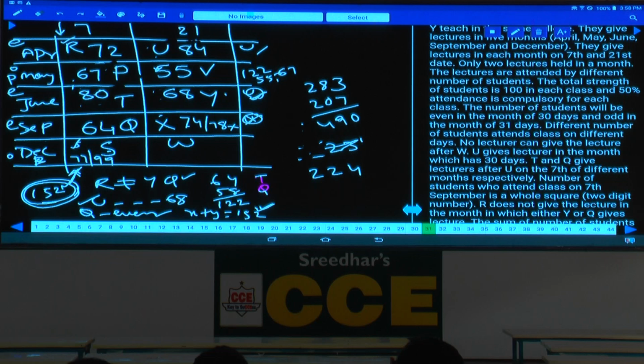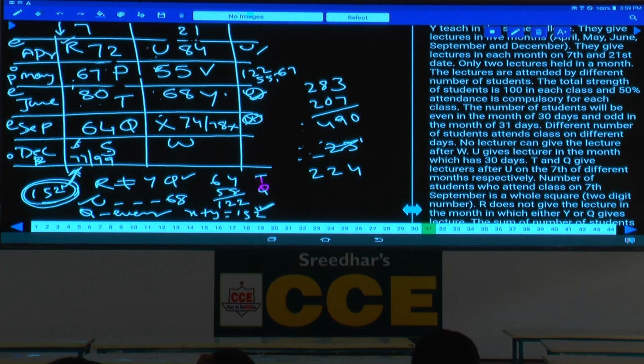P gives the lecture in a month of 31 days. T gives lecture on one of the days before Q. Total V is 55 and V does not give in W. 4 persons between V and S. And that's also we have taken, 4 in between. Y gives in the month which is after V. Total number of students in the class is 714.